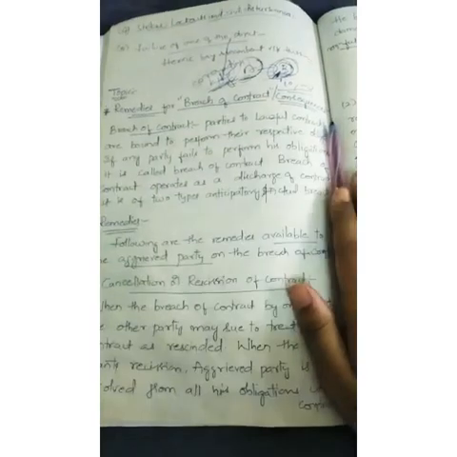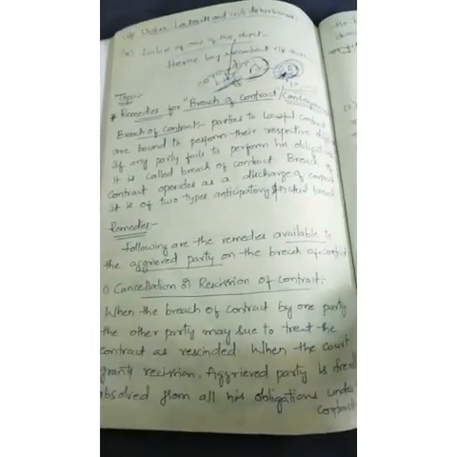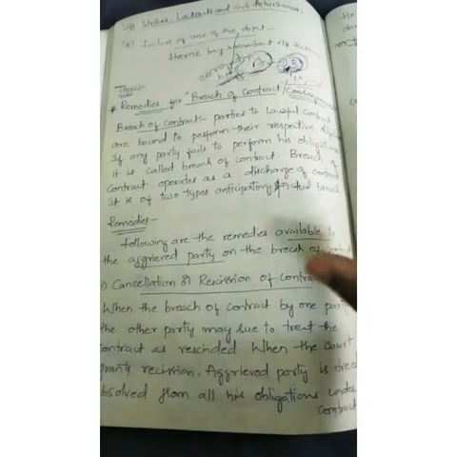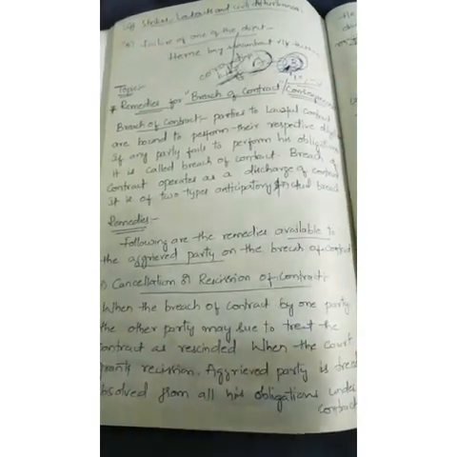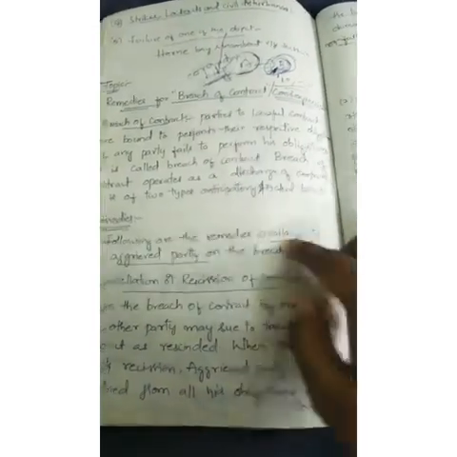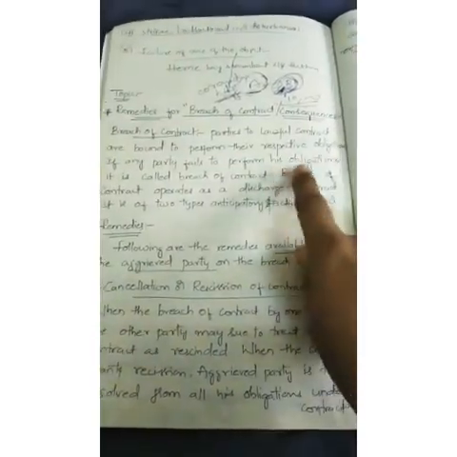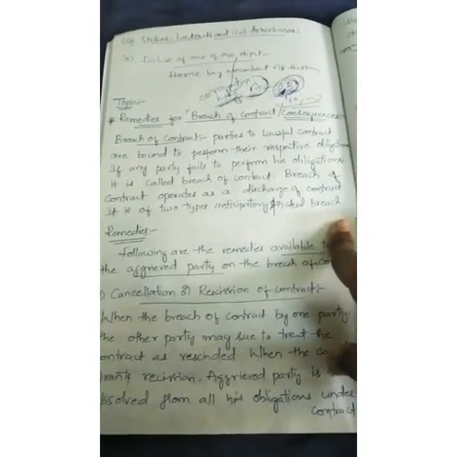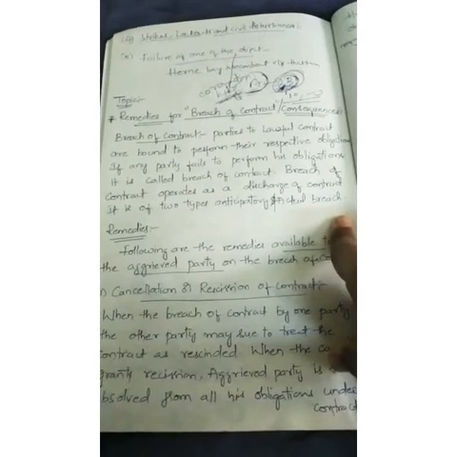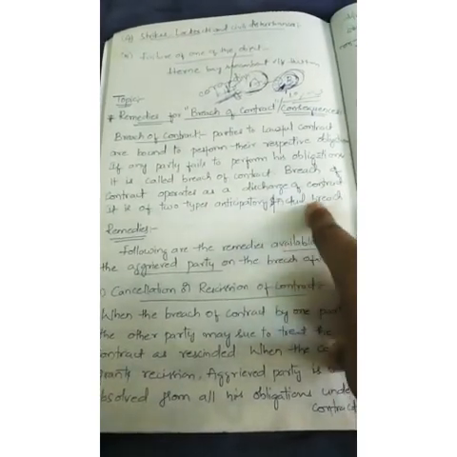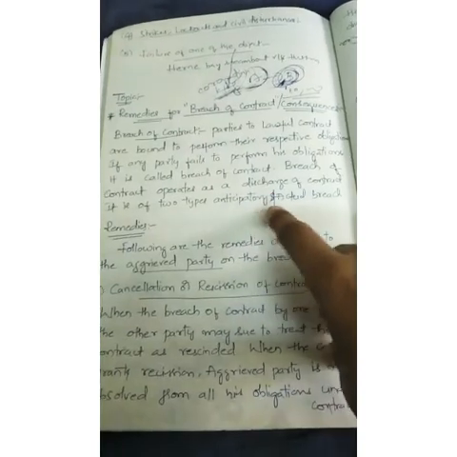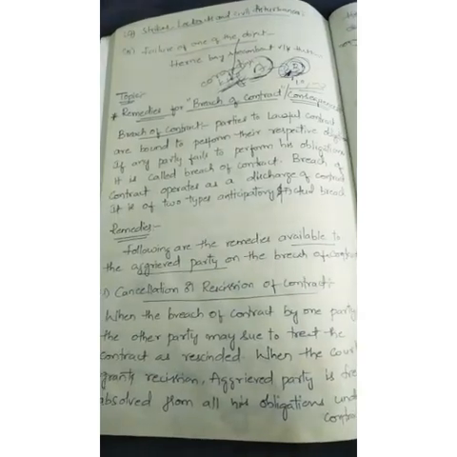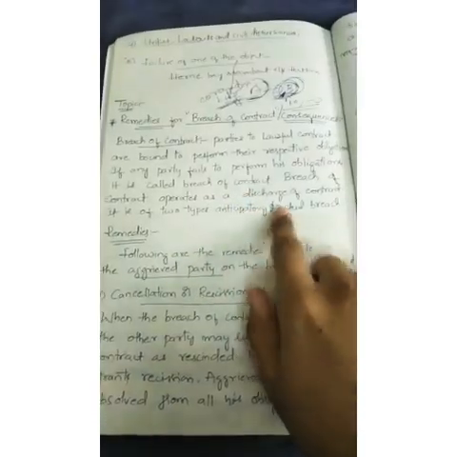Okay, first of all we'll go with the introduction here. So the introduction here is breach of contract. Basically, a breach of contract is one type of discharge of the contract. Whenever the parties to a lawful contract are bound to perform their respective obligations, if any party fails to perform his obligations, it is called a breach of contract. Breach of contract operates as the discharge of the contract. It is of two types, anticipatory breach and actual breach.